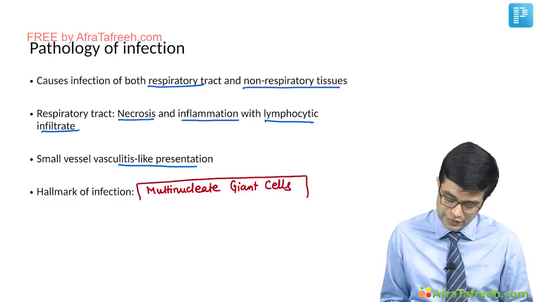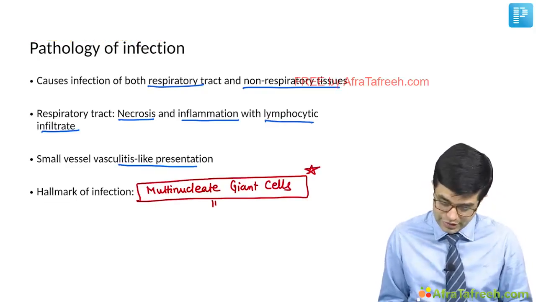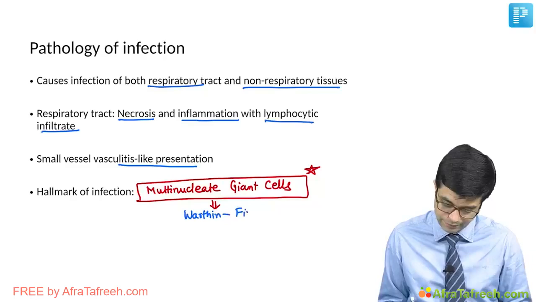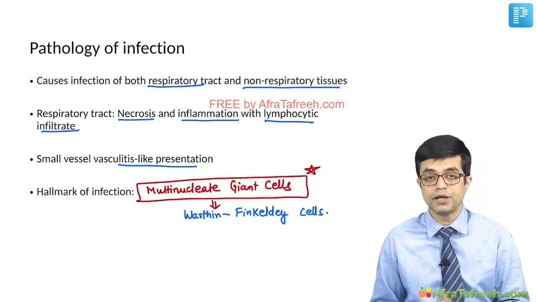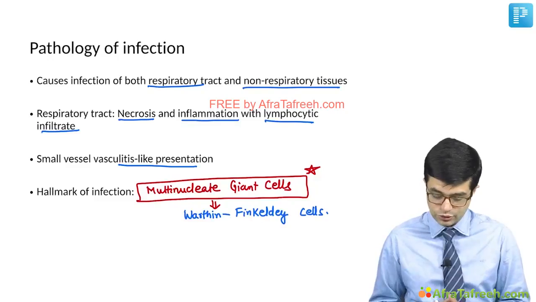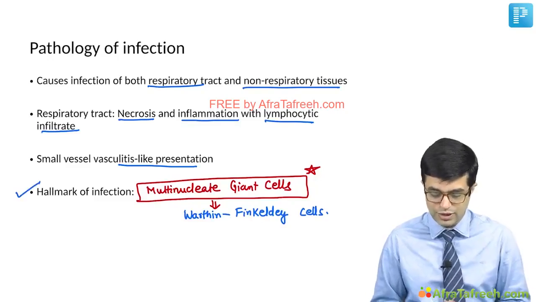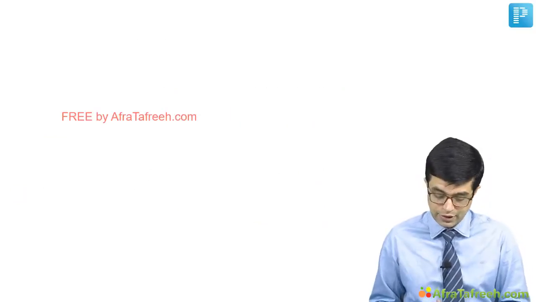Measles infection produces multinucleate giant cells in the tissues. These multinucleate giant cells are also called as Warthin-Finkeldey cells. They are full of intranuclear as well as intracytoplasmic inclusions which are filled with proliferating measles virus. So the hallmark of infection, if MCQ asks, they are multinucleate giant cells called as Warthin-Finkeldey cells.